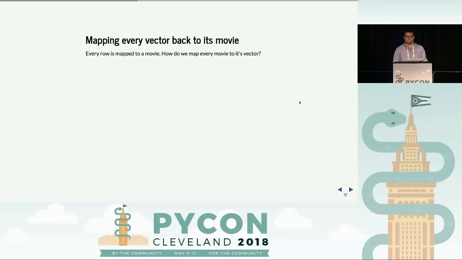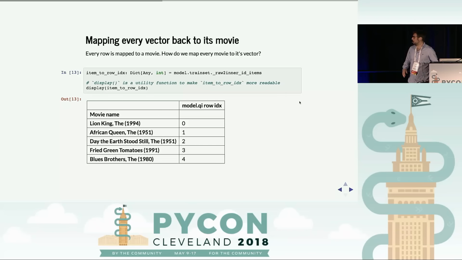So we have all these latent features, but how do we map every vector back to its movie? It turns out there's a hidden attribute called raw to inner id items, which is a dictionary. This dictionary effectively maps every item, every movie in the way we defined it, in this case a string, to the row index that corresponds to the row of latent features.